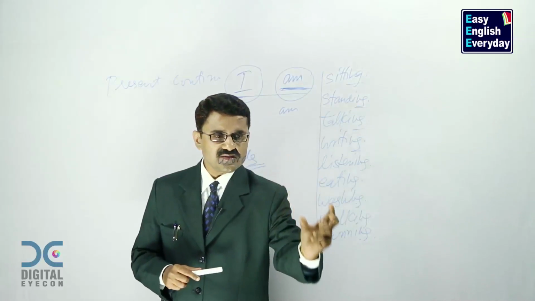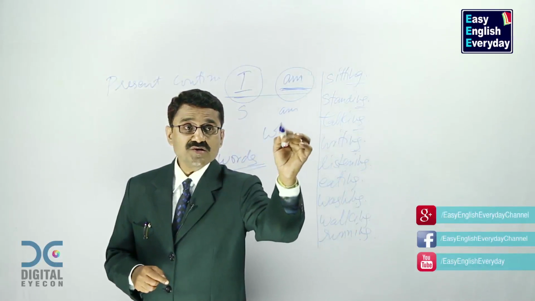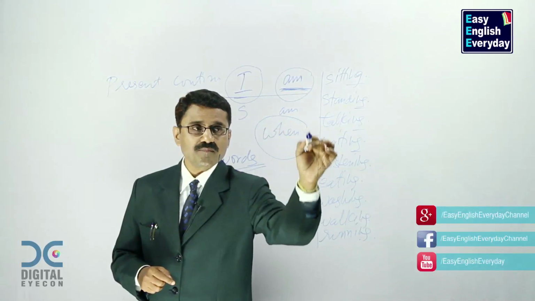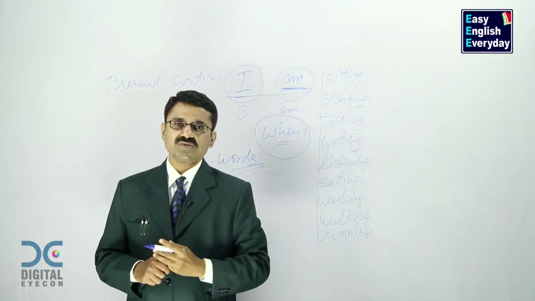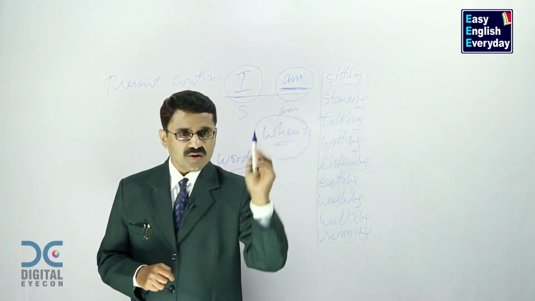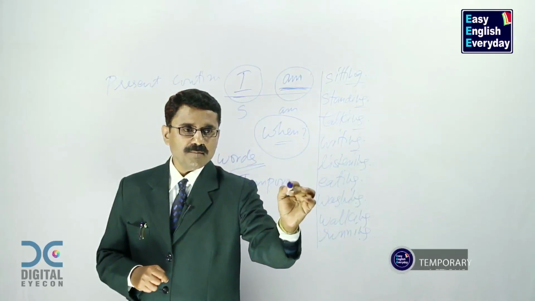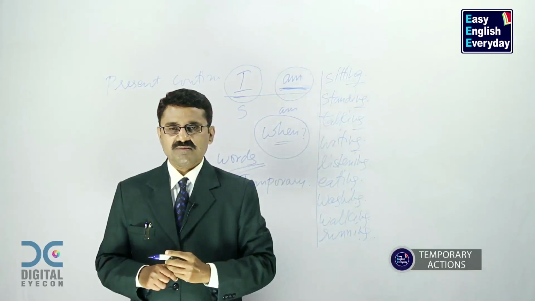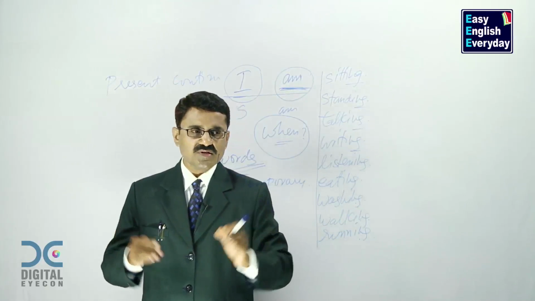All that you need is a good number of ing forms. And when should I use them? I have learnt some 100 or 200 sentences. When should I use them? You should use them when you are talking about temporary actions of a person. Temporary in the sense for short duration, for limited time.